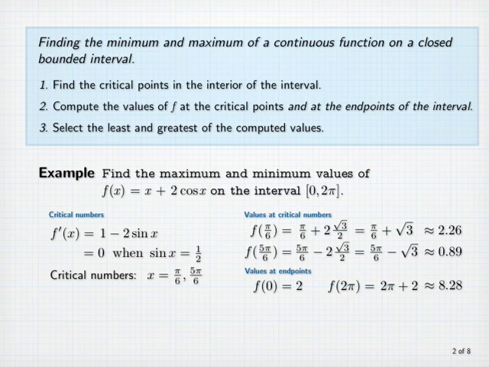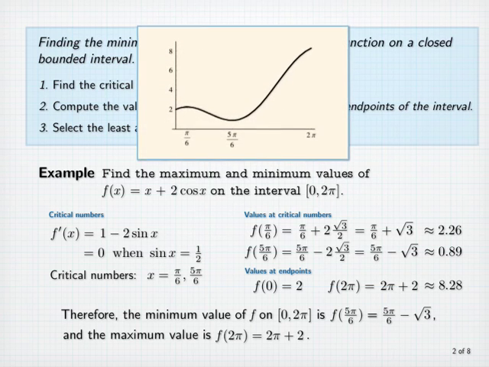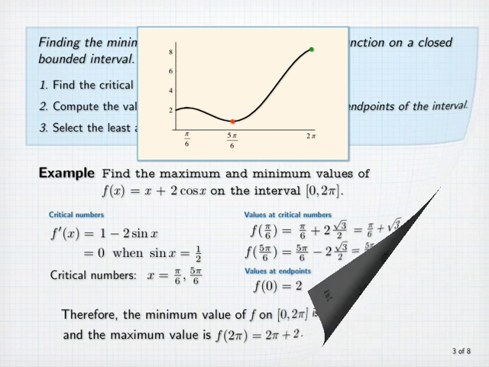So by comparing these values, we can now say that the minimum value of f on the interval [0, 2π] is the value at 5π/6, which is 5π/6 - √3, and the maximum value is the value of f at the right endpoint 2π, which is 2π + 2. Here's the graph of that function. Notice the minimum value occurring at 5π/6, and the maximum value occurring at the endpoint 2π.